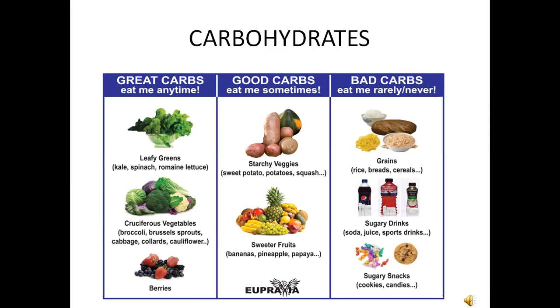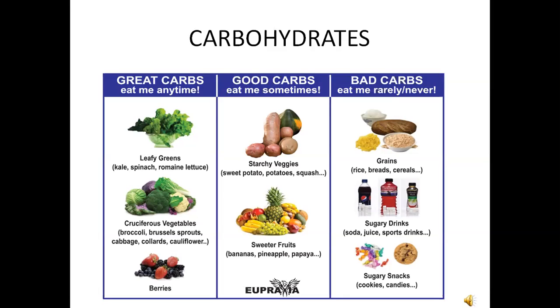Next, good carbohydrates. These foods we can eat sometimes only. They are sweet potatoes, squash, and sweeter fruits such as bananas, pineapple, papaya. These are good carbohydrates. We can eat them sometimes only.